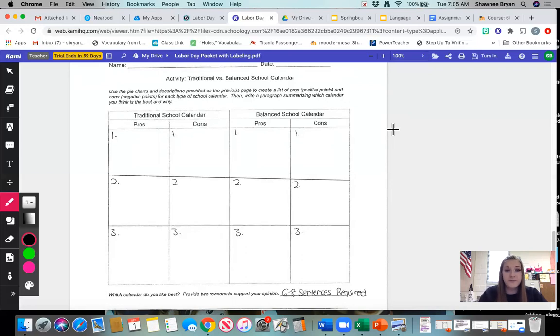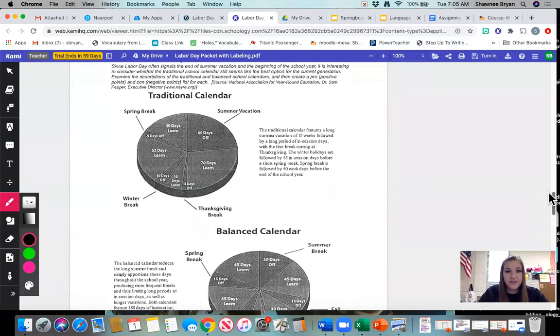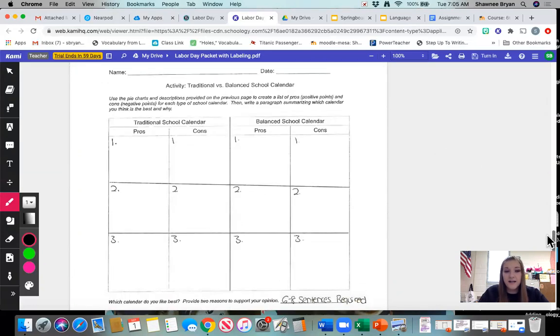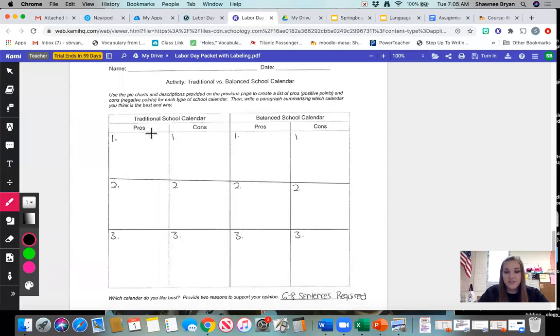So for example, for the traditional school calendar, one of the pros that I might put is that there are long vacation times which give us time to travel. If we go back up to the traditional calendar, you'll see that you have a whole 60 days off for summer vacation. That leaves a lot of time to book a vacation or to do some traveling.